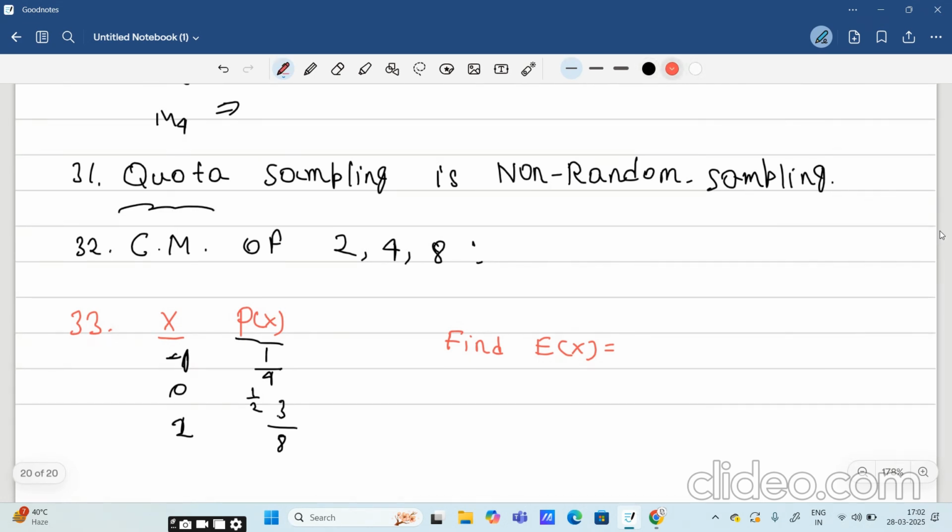Then we have to find the geometric mean of 2, 4 and 8. So that will be the cube root of 2 into 4 into 8. Then this will be the cube root of 64. Then that will be 4. So the correct option will be 4.